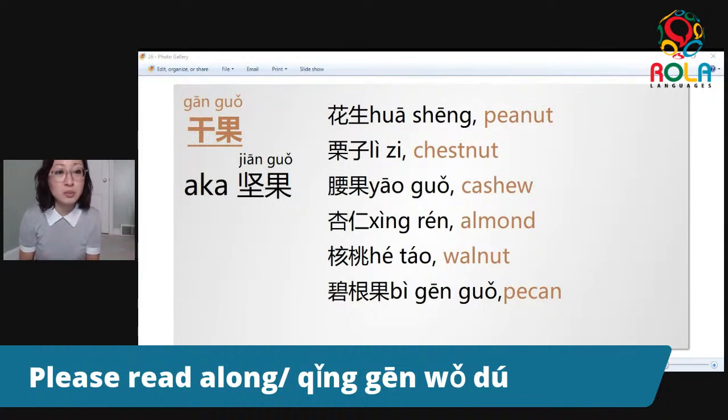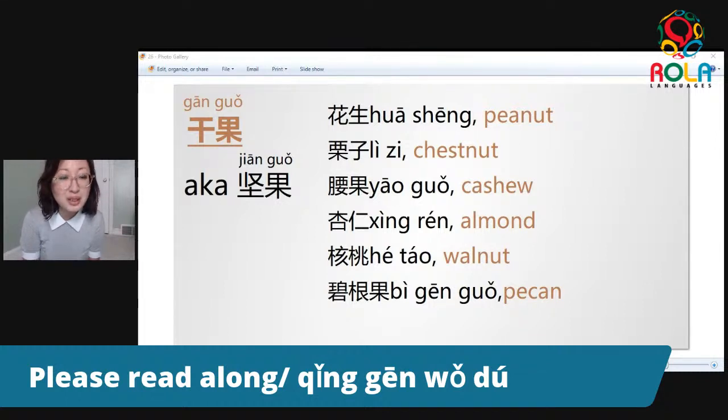Last time I explained briefly. 干 means dry. So 干果 is not dry fruits like raisin. Instead, it means nuts in Mandarin. And of course, for 干果, we have another way to call it. We call it 坚果. 坚 means hard. So hard fruit, aka nuts. So first, let's look at what I would consider the common nuts that we would encounter like your snacks or stuff. First one, we have 花生, peanut.